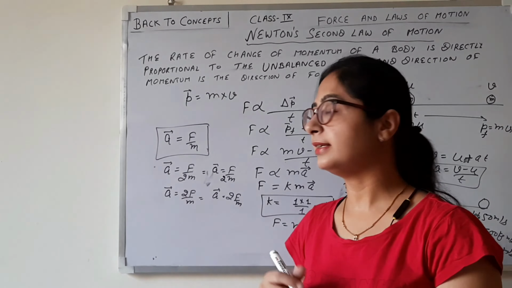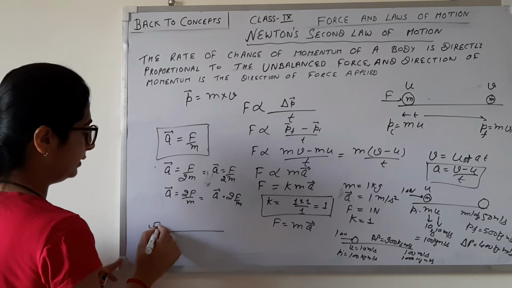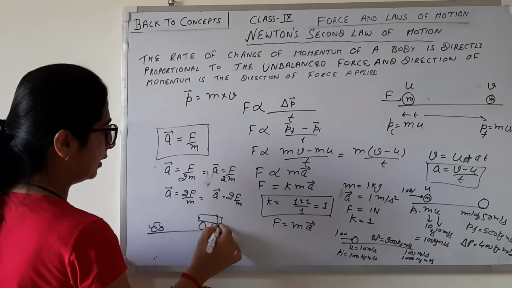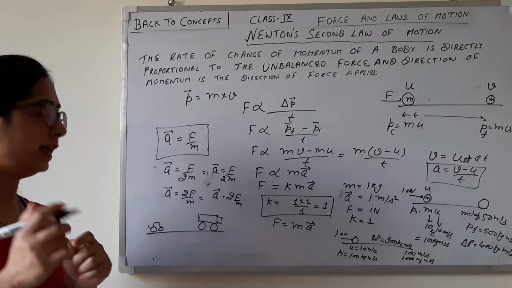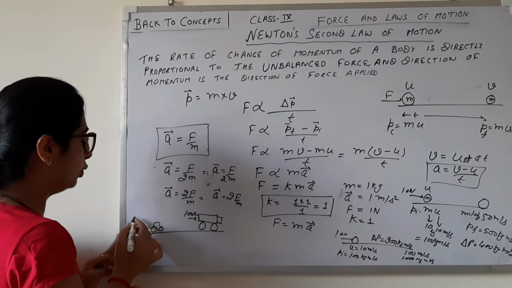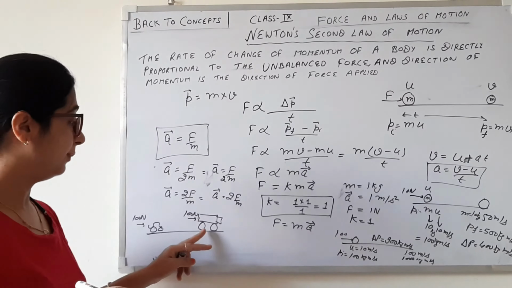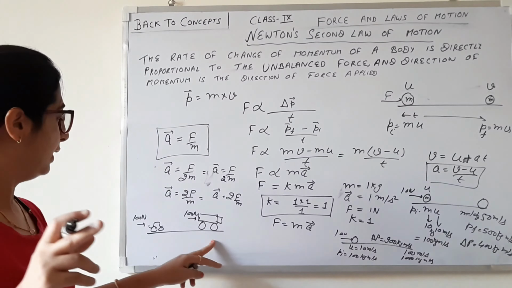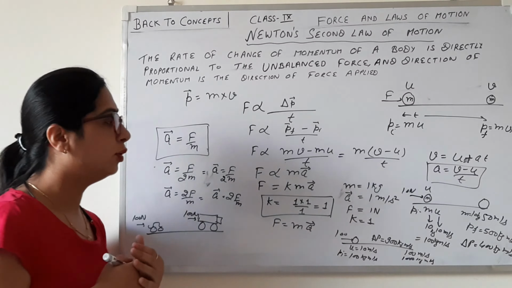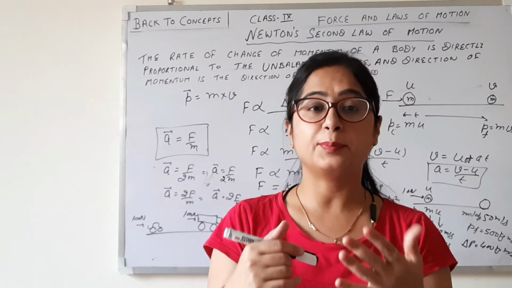Okay, let's take an example of a car and a truck. This is a car and this is a truck. If we apply the same force, let's say 100 Newton, on both objects, what happens? The mass of the truck is very high, so it will accelerate less, and the mass of the car is less, so it will accelerate more. Okay, so hope you understand Newton's second law completely.